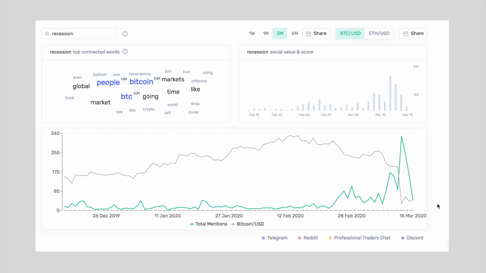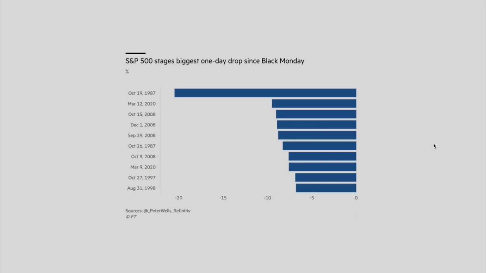And the same correlation goes for the recession. So you can see how the coronavirus and the keyword recession are inversely correlated with Bitcoin's price action. And as long as we have this coronavirus, then we're going to continue seeing fears of the beginning of a recession, and coronavirus mentions don't bode well for Bitcoin's price action. But coronavirus mentions don't bode well for the S&P 500 either.